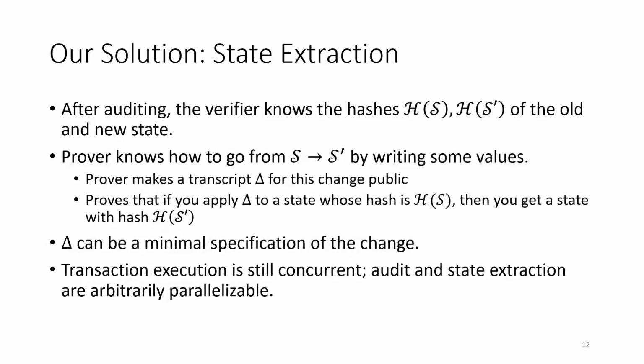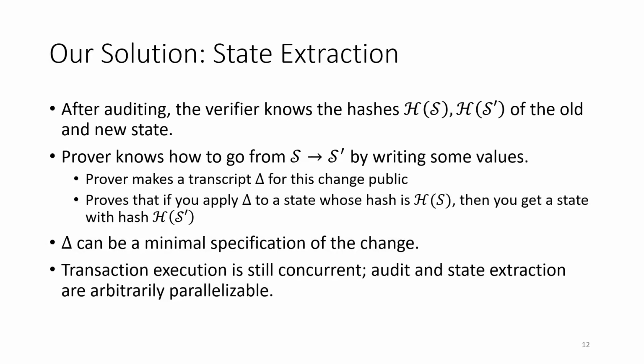So the prover is going to provide a transcript delta of all the changes and show that it knows some overwritten state, which is consistent with that sum constraint. Since the hash function is collision resistant, if these checks all pass, the verifier can deduce that applying delta to its own state S will update it to S prime. Importantly, any part of the state which is modified many times during this batch of transactions, for example blocks or hot data, is only going to appear once. Any part of the original transactions that don't mutate state, such as signatures, don't appear at all.